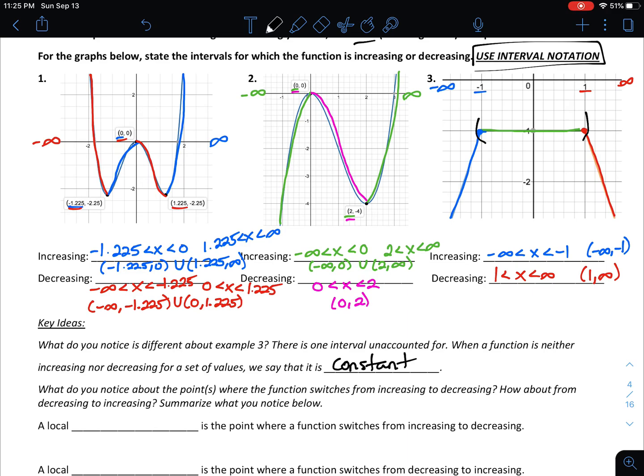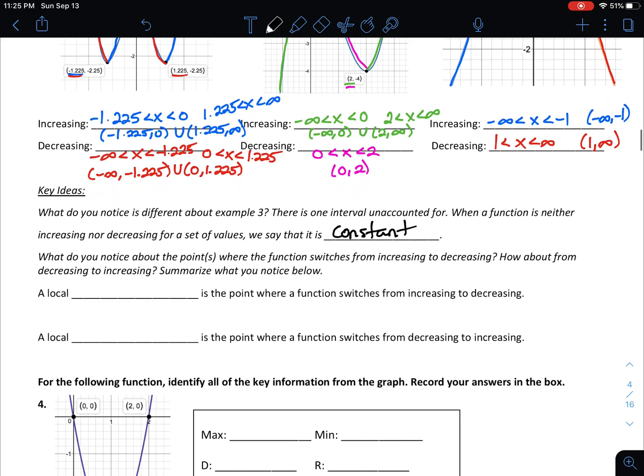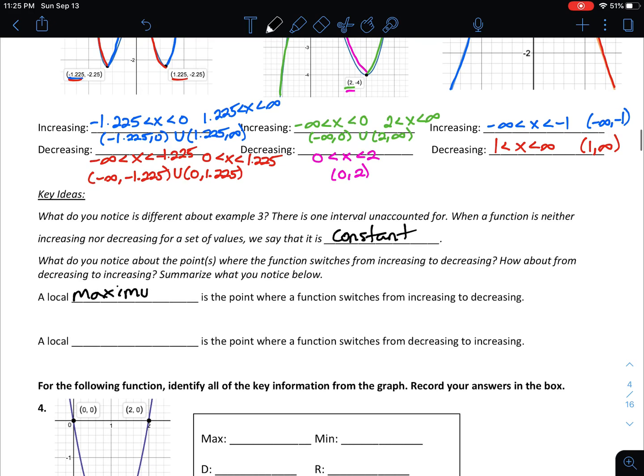Another thing that we might have noticed is that there are some points where the graph switches from increasing to decreasing or vice versa. So we're going to have a couple of special names for those points. The first is going to be what's called a local maximum. So a local maximum is the point where a function switches from increasing to decreasing.